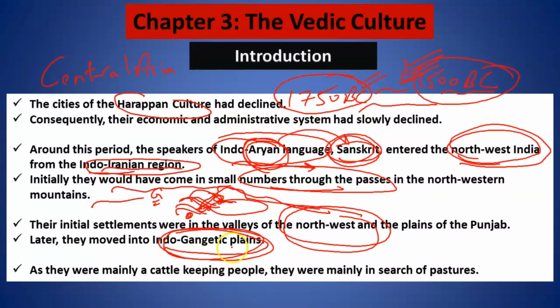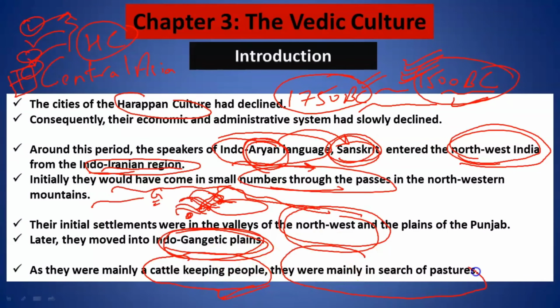Indo-Gangetic plains. Now, one remarkable thing you must know is that the Harappan civilization was very advanced. They had remarkable town planning, remarkable art and culture. They had beautifully designed grid city plans. They had a citadel, an upper town, a lower town. But when we talk about this Vedic period, which began from 1500 BC, they were mainly a cattle keeping people. They were herders.